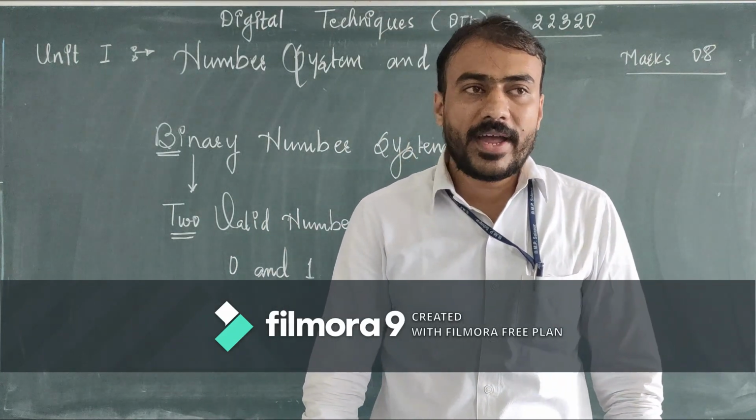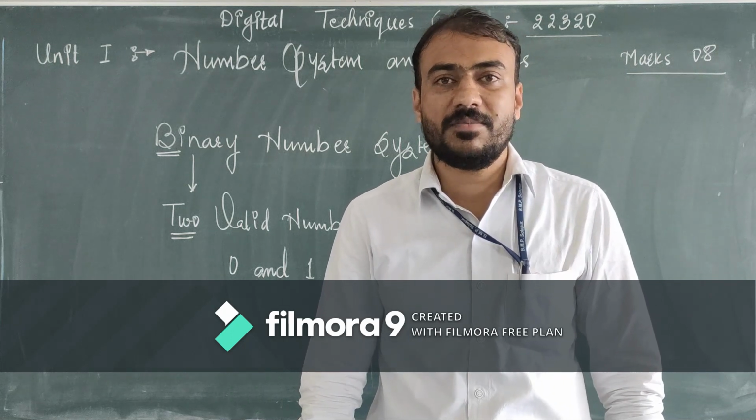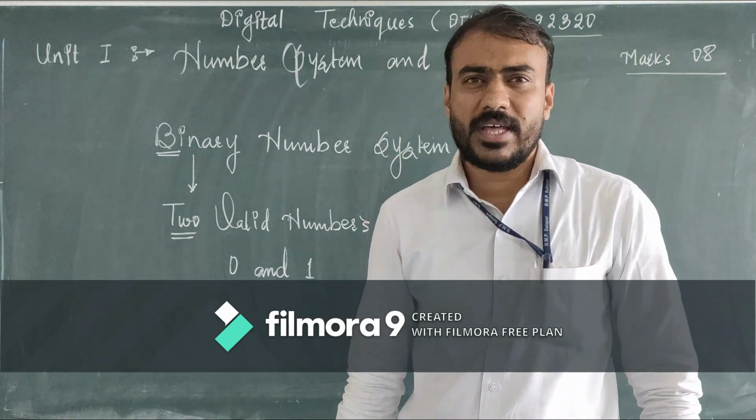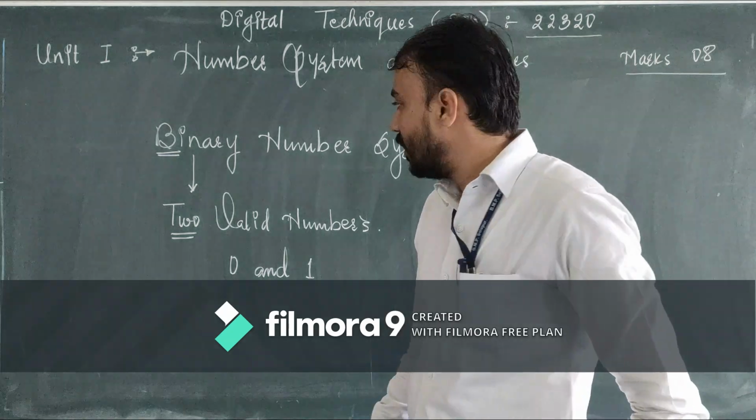Let me tell you why two numbers are being selected here, I mean why the binary number system is made up of only two numbers. There is a brief historical discussion about this.